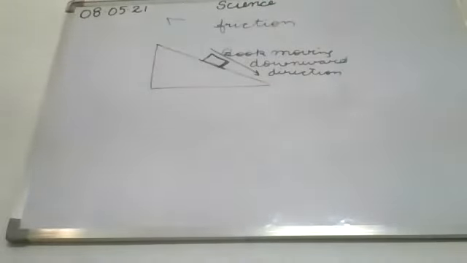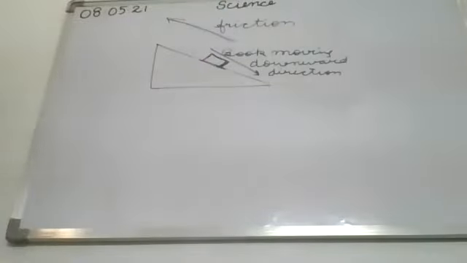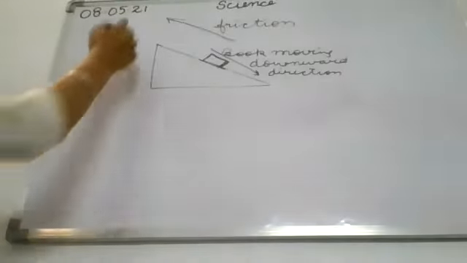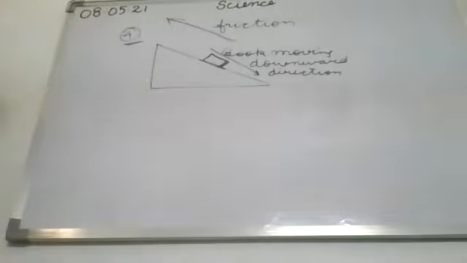You have to draw this diagram. It will be easier to understand by drawing this diagram. You can draw this in your notebook and then you can explain it.